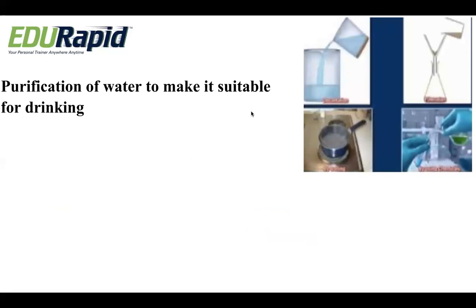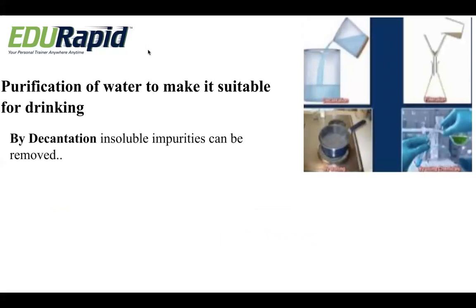So how do we convert non-potable to potable? We study some of the purification methods to make water suitable for drinking. Let us study some of the techniques. First and foremost, by decantation, insoluble impurities can be removed. You can see at the right side, the very first diagram shows decantation.